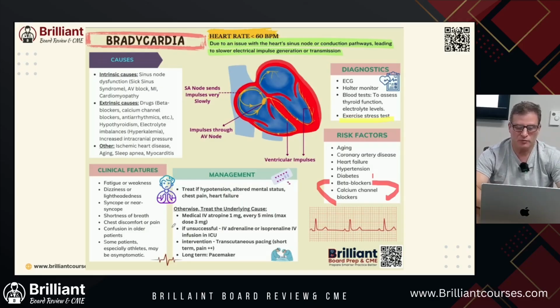Clinical features, what does your patient have? Weakness, fatigue, lightheadedness, syncope or neurosyncope. You're not perfusing the brain, as the heart is not being able to squeeze. So remember, what is the cardiac output? It's going to be your stroke volume times your heart rate. Stroke volume times your heart rate. So if your heart rate is slower, your cardiac output decreases.